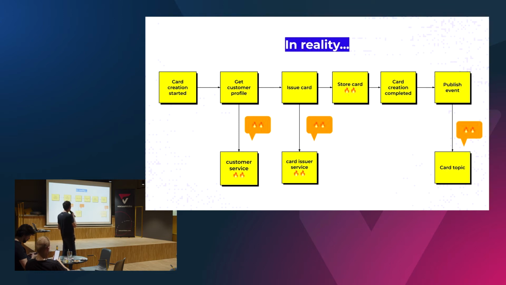If we imagine that our call to issue card failed or timed out, we don't know if the card was actually issued or not. We can retry the whole process. Let's say that now it succeeded, but now the customer may have a second card. Now our process continues. We try to publish an event, but Kafka is in a bad mood today, so it fails again. We call issue card for the third time. The customer has 3 cards. It costs a bunch of money, and it's a bad customer experience.